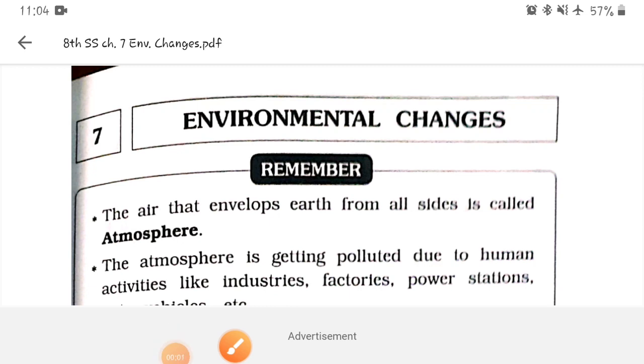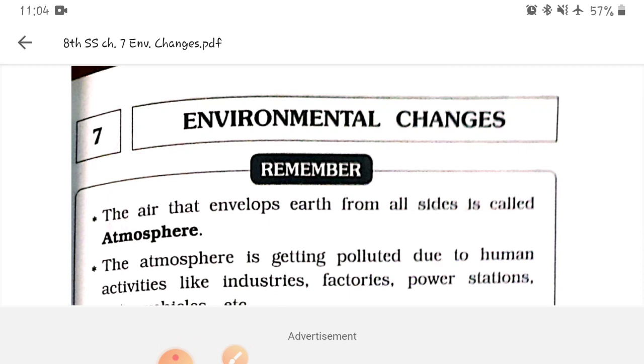Hello everybody. Today we are going to learn lesson number 7, environmental changes in standard 8, subject SS. Previously we have seen lesson number 5. Now let us see in this lesson environmental changes.